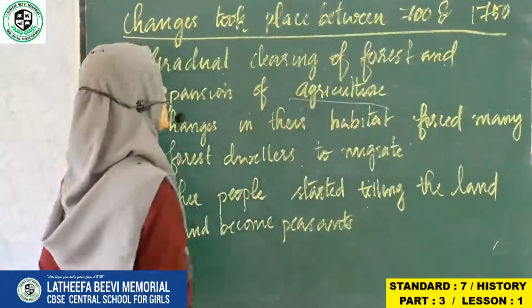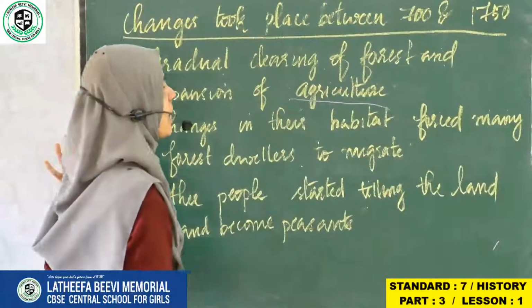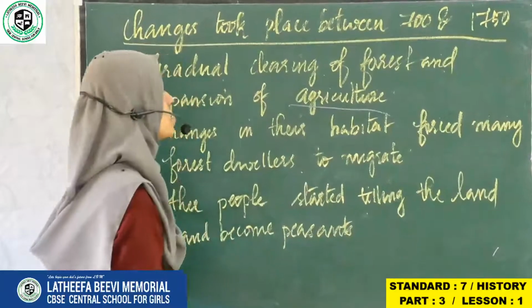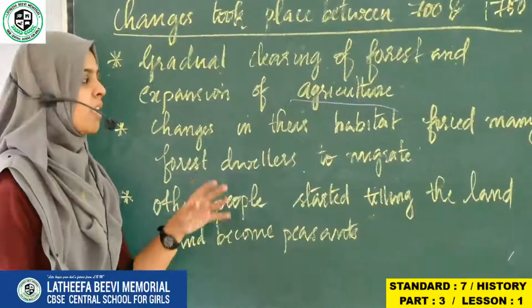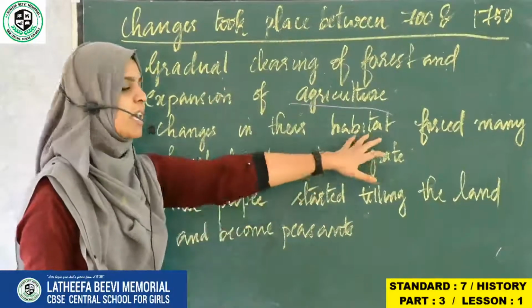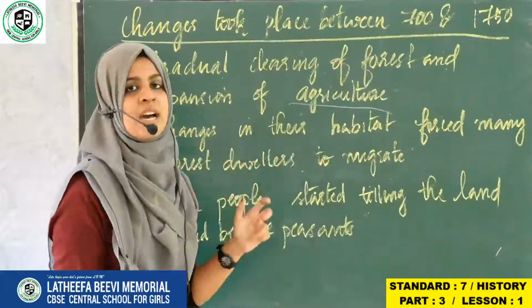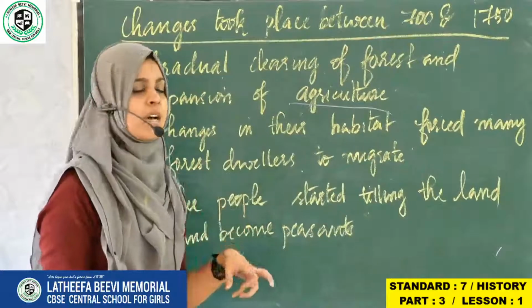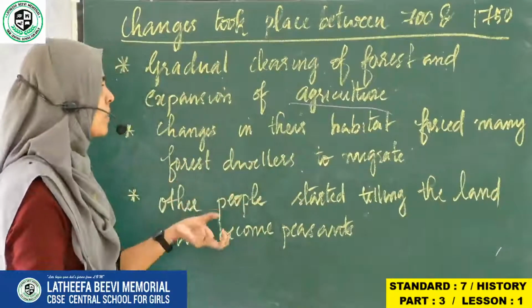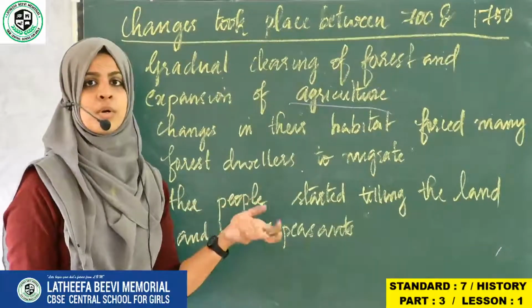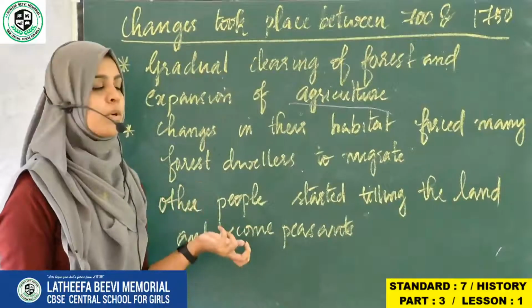The second one is changes in their habitat forced forest dwellers to migrate. Some people who were living inside the forest wanted to change their habitat. Habitat means the surroundings, the place where they are living, the particular area. At that time they felt that they needed to change the place. For what purpose? If they wanted to do agriculture, they wanted to find somewhere suitable for doing agriculture.